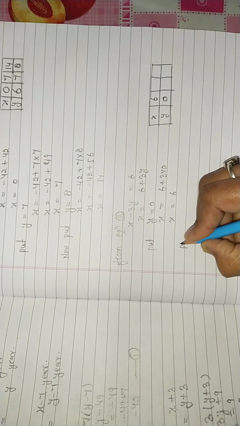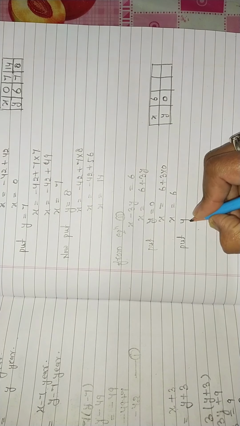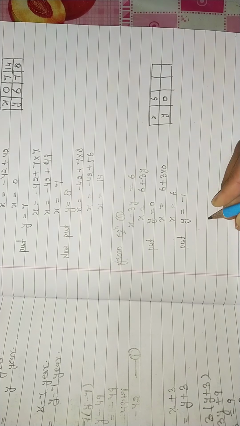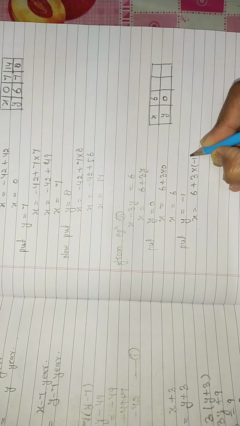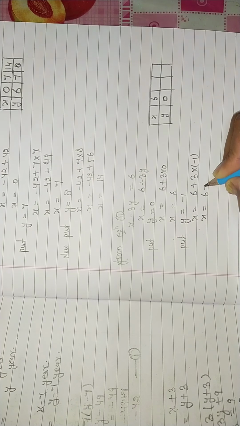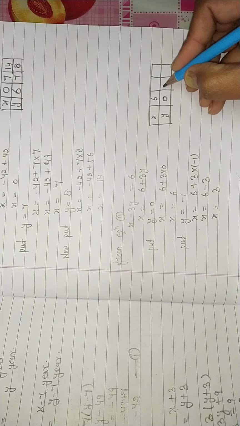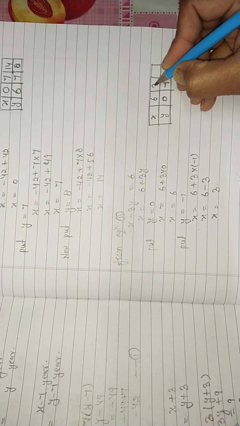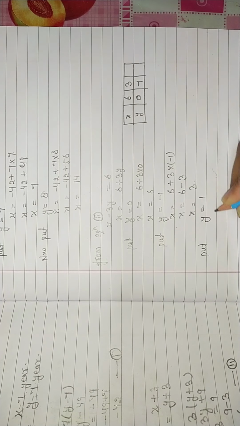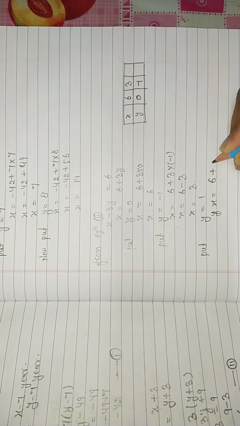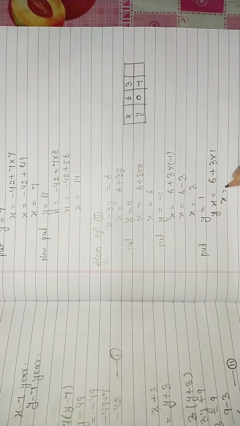And put y equal to minus 1. x is equal to 6 plus 3 multiply minus 1. x is equal to 6 minus 3, and x is equal to 3. For y equal to minus 1, we get x equal to 3. And put y is equal to 1. x is equal to 6 plus 3 multiply 1. x is equal to 6 plus 3 is equal to 9.